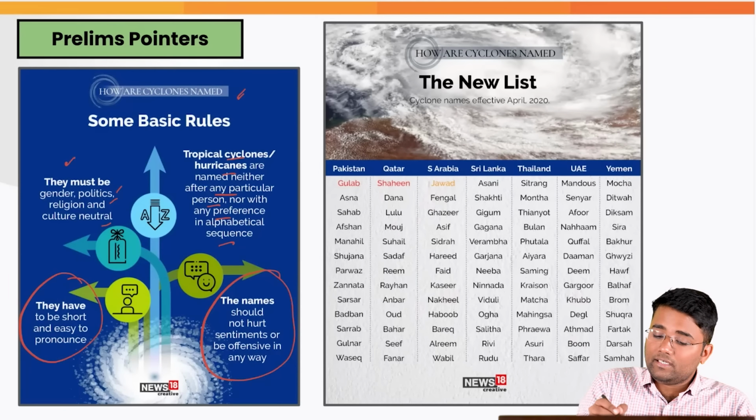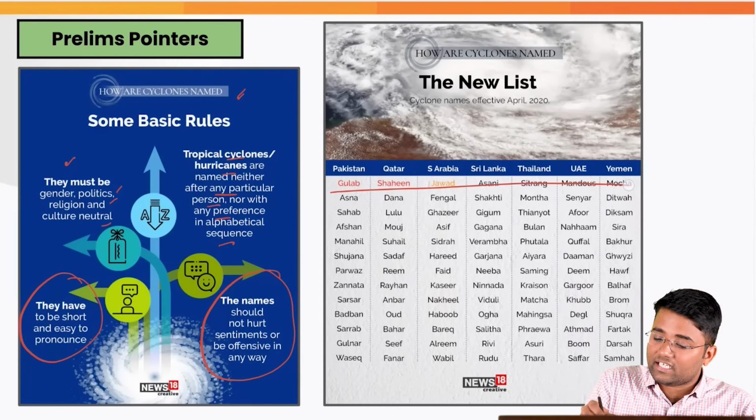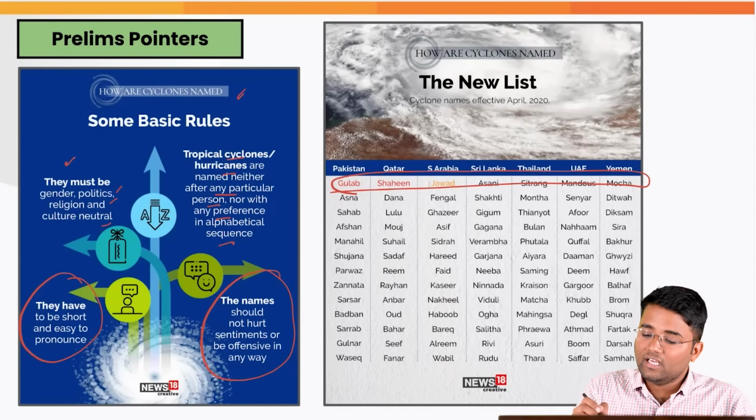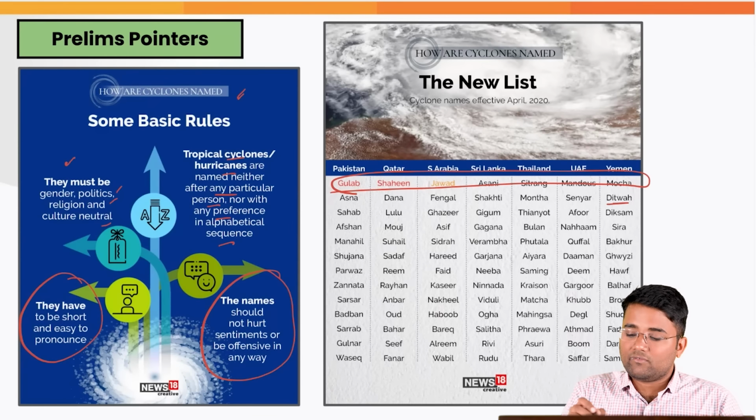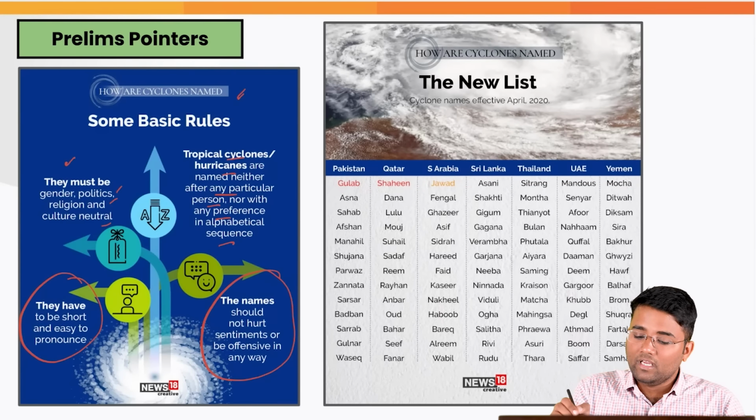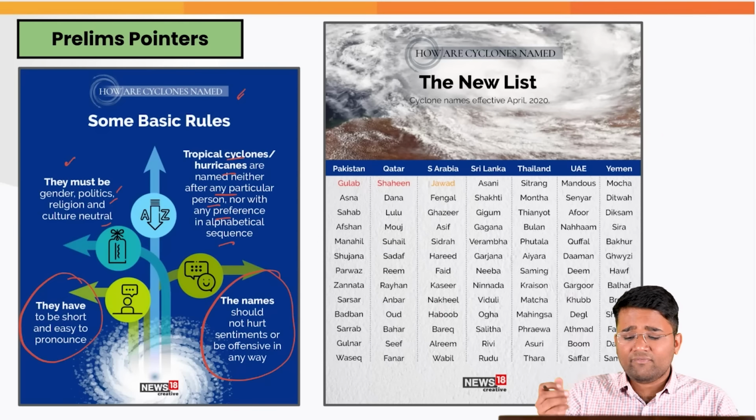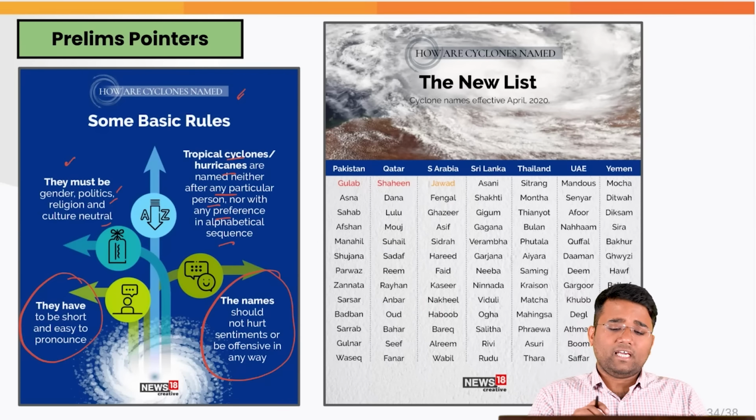For example, you see that there are different names which are submitted by different countries. The current name is Ditwah, which was given by Yemen itself. India also gave various other names time and again which are implemented.